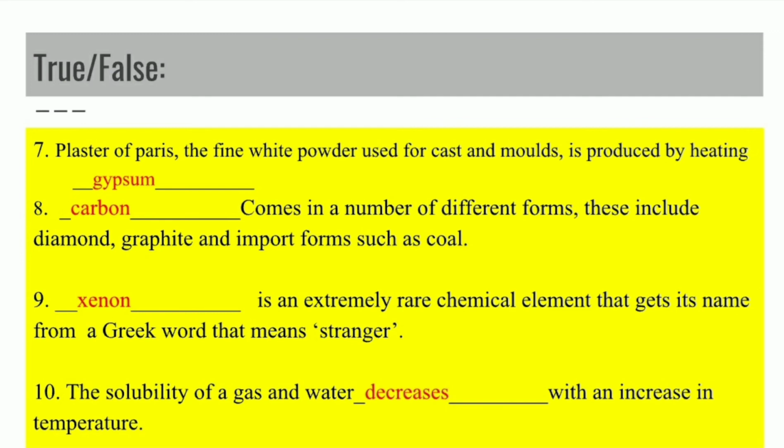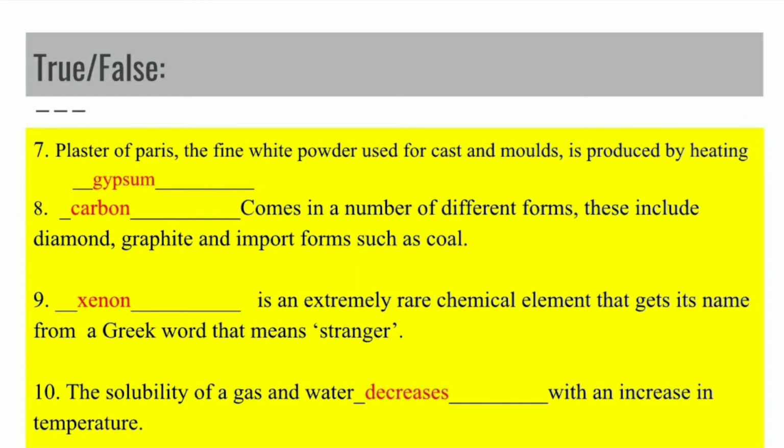Then carbon is found in different forms. The diamond that you see, the graphite that you use in pencils, they are all forms of carbon. Then xenon, it is an extremely rare chemical element that gets its name from a Greek word meaning stranger. Its atomic number is 54, I guess. It means stranger. The solubility of a gas in water decreases with an increase in temperature. As the temperature increases, the solubility of a gas in water decreases.